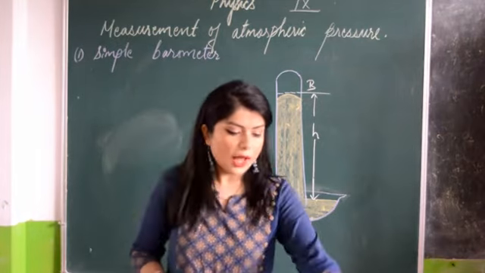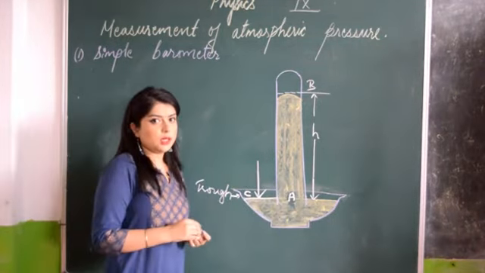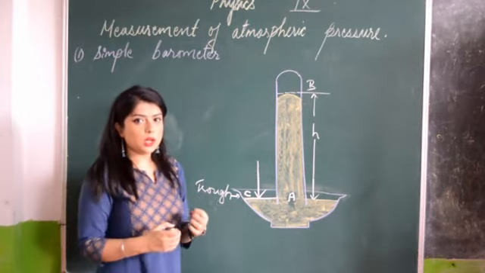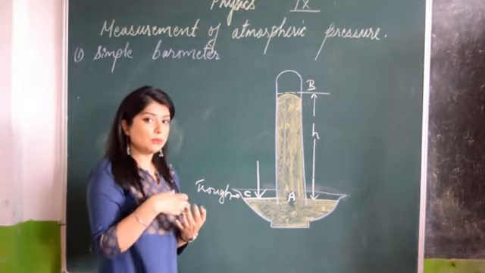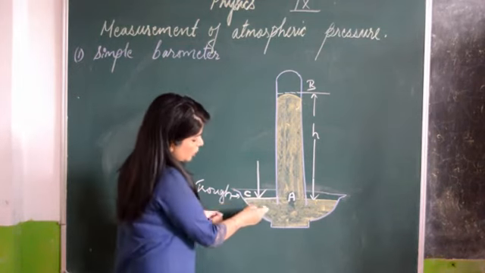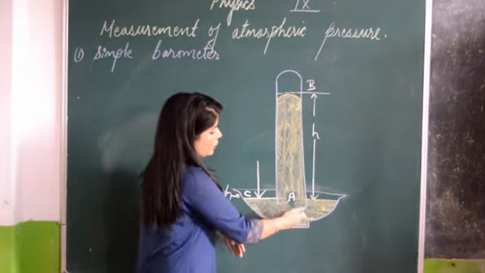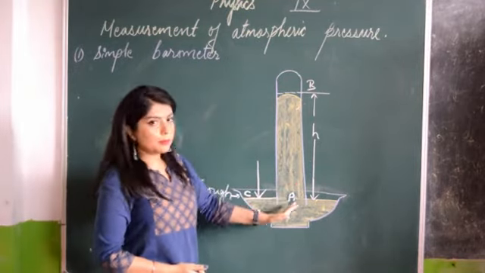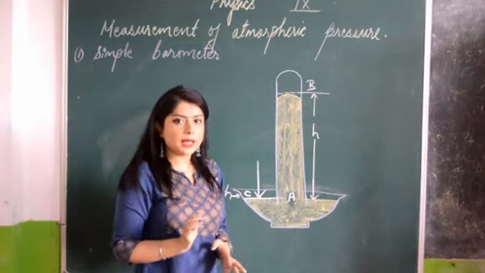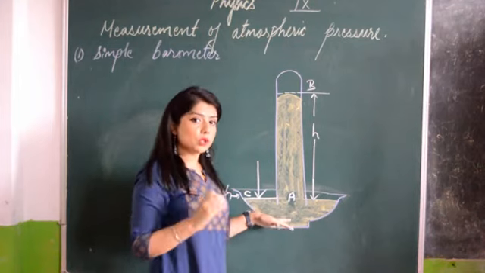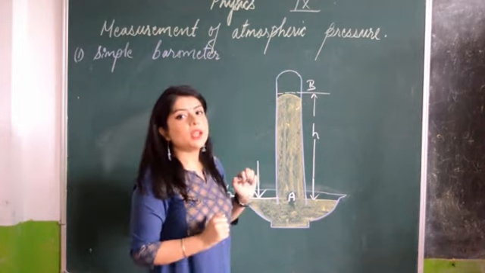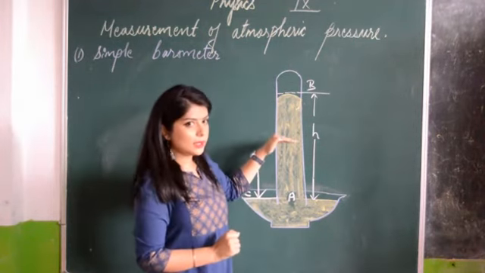Now, what happens when the atmospheric pressure changes? When the atmospheric pressure is more, the pressure at this point C will also be more. So this pressure will be felt in this mercury, and the mercury will move back into this test tube column. That means the height of this will increase. So remember that whenever the atmospheric pressure is more, the height of the mercury will increase. Whenever the pressure is less, the height will decrease.